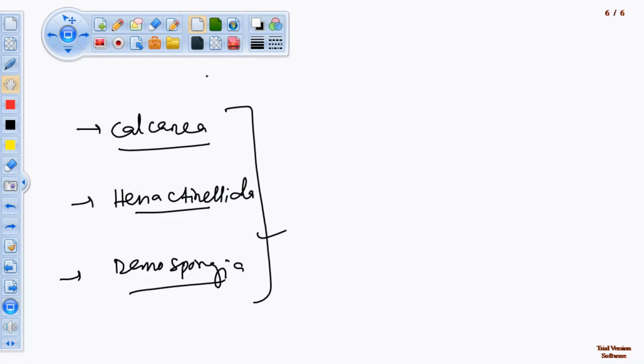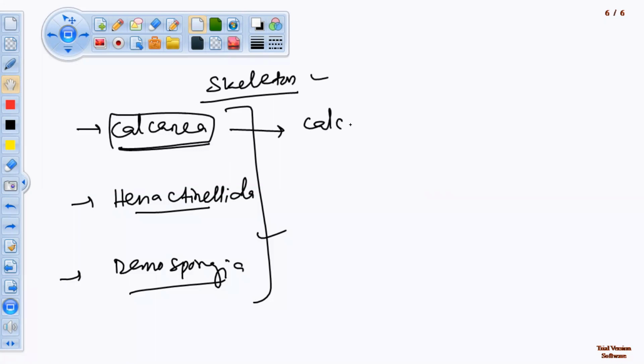On what basis are these classes formed? On the basis of skeleton. Calcarea means calcareous spicules.